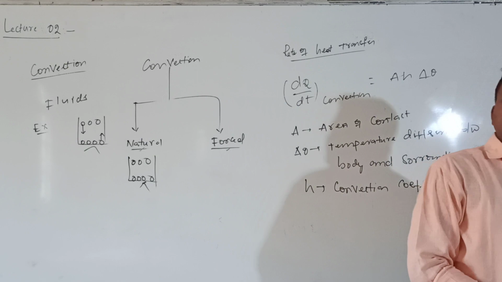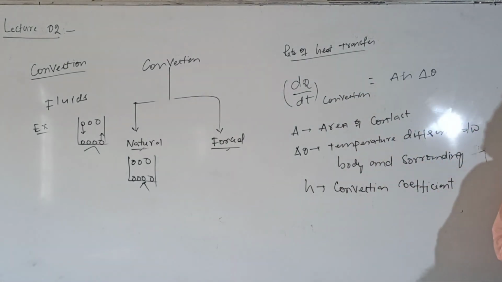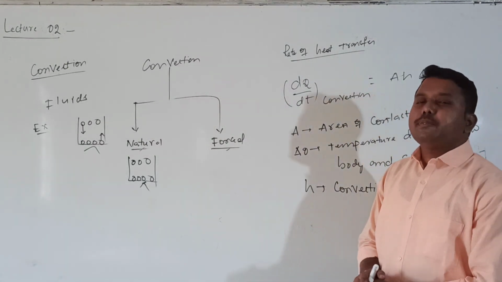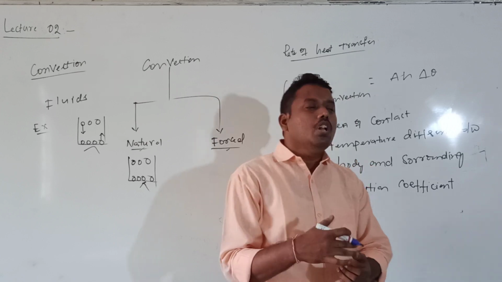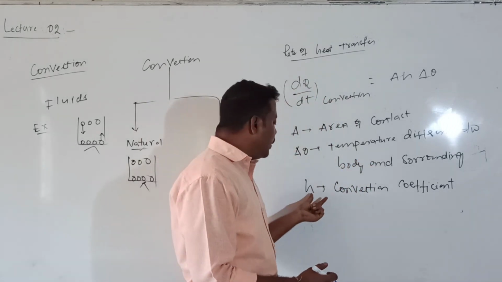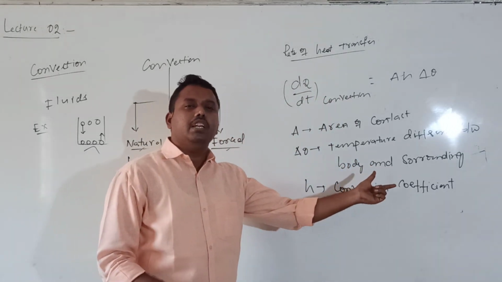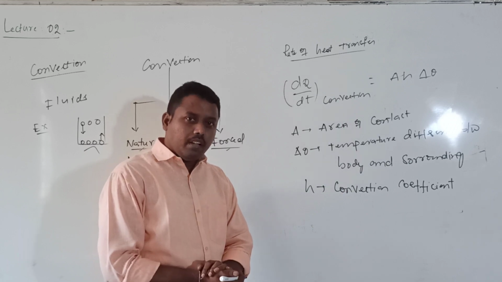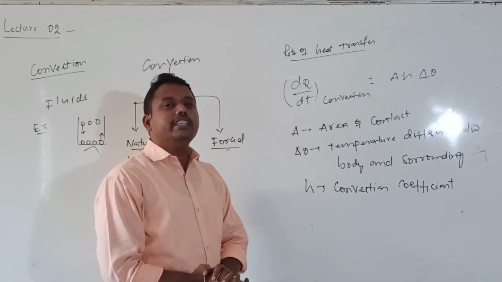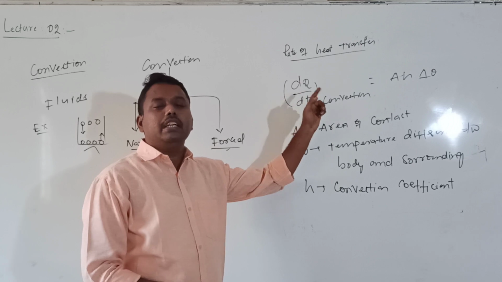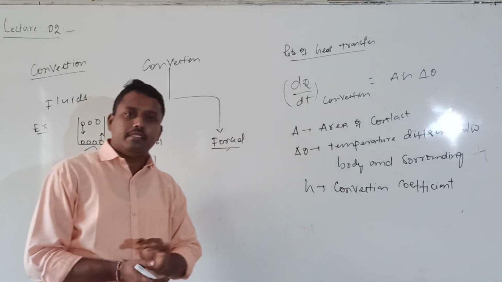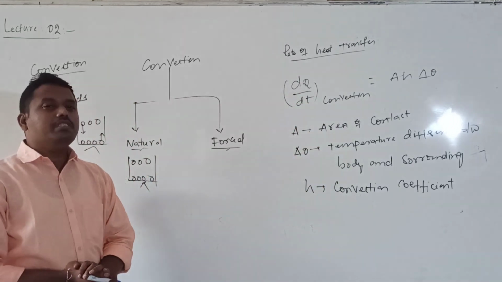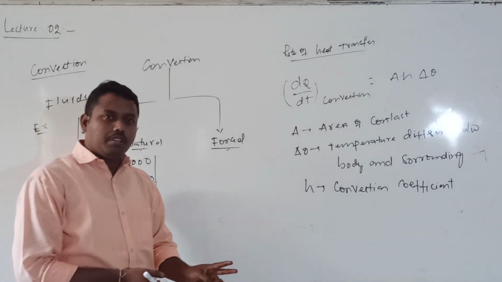What are the properties of fluids? Like density, viscosity, and specific heat capacity. Those are the properties on which the convection coefficient value depends. So how much heat can be transferred by the method of convection is given by this. This is the information regarding convection.